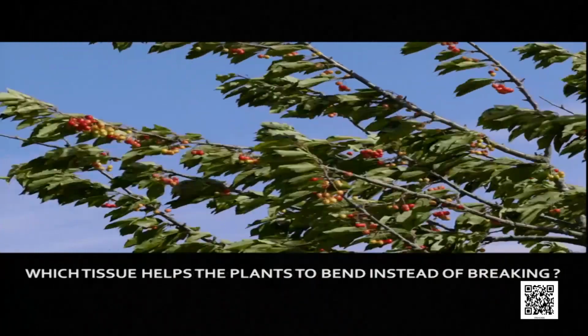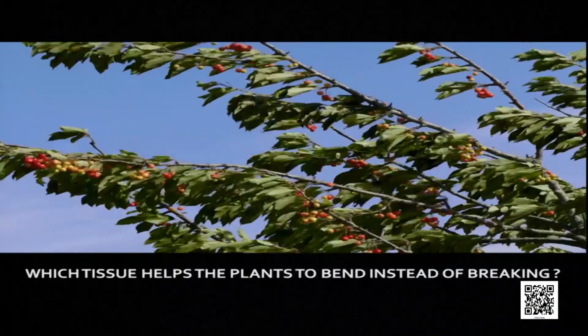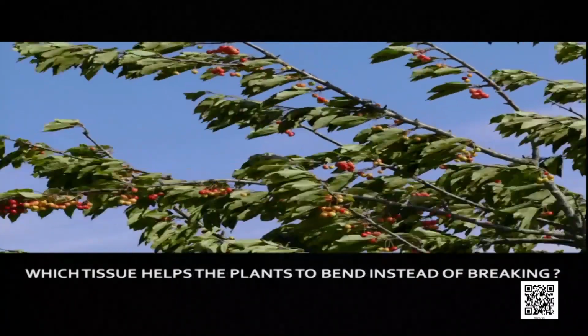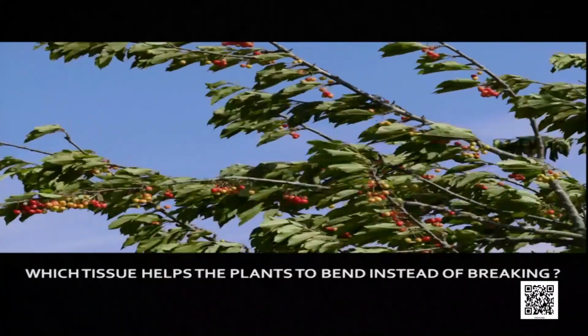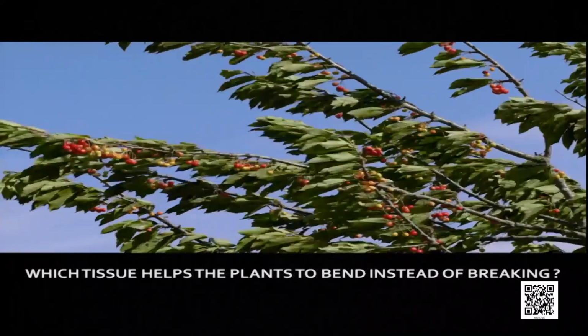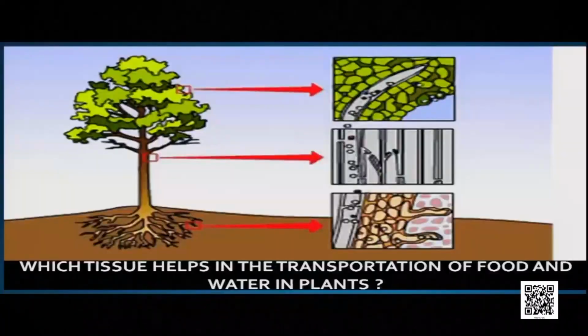Now second, sometimes we see that when heavy wind blows or at any other time, a plant bends. It does not break. Why? So which tissue helps the plants to bend instead of breaking? It is also a type of permanent tissue.